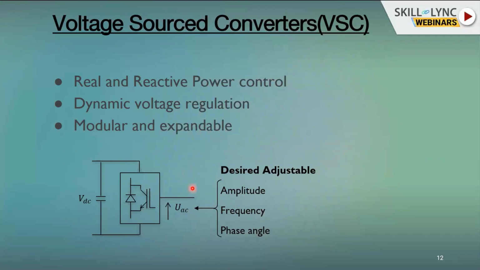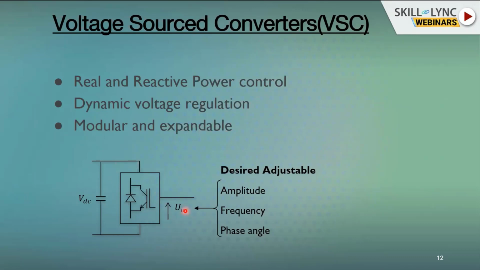Now let us look at what this voltage source converter is. Voltage source converters are based on IGBTs. There are different kinds of voltage source converters available, either 2-level, 3-level, 5-level, or multi-level converters. At the same time, we have diode clamp and flying capacitor based ones. So there are different topologies of voltage source converters. We are not going into the detail of it at present.